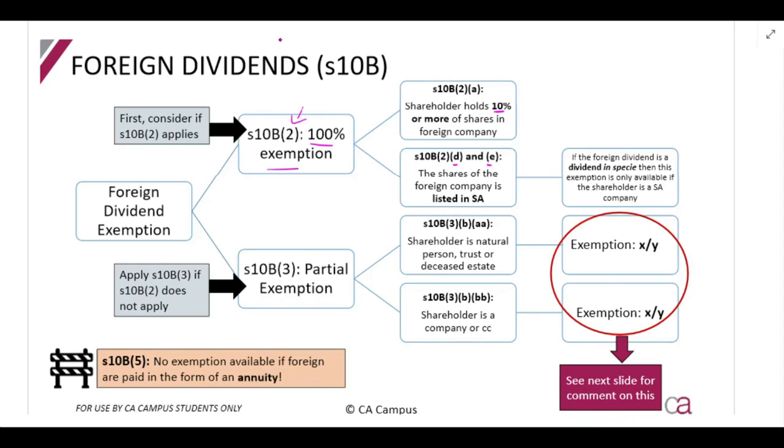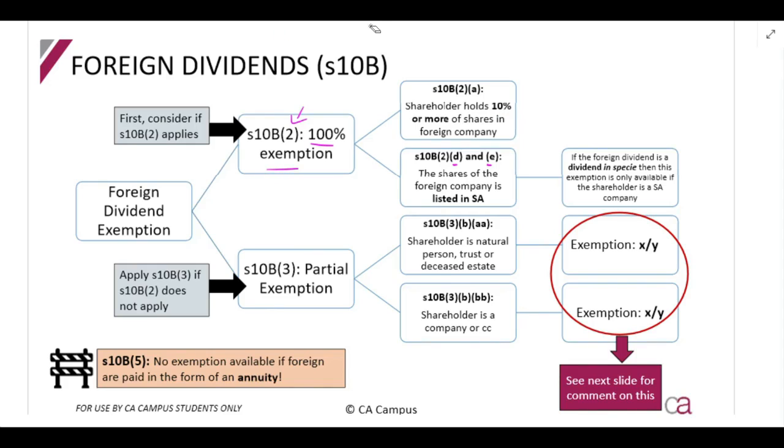Now, remember, companies can list on share exchanges in different countries. So you can have a South African company, for example, that is listed on a German stock exchange. You can have a company in the UK that is listed on South Africa's stock exchange. Remember, that is possible to do as long as you meet the requirements of the stock exchanges. So they will tell you, this is a foreign company, and this company is listed on the JSE. Right, then it's listed in South Africa, then it's 100% exempt.